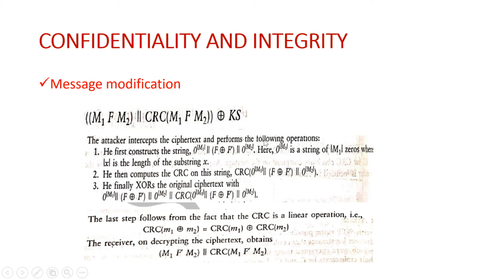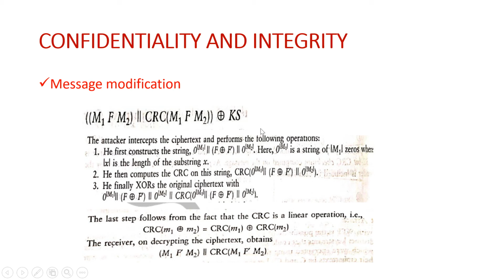Okay, so now please refer the textbook there. Okay, so that I have not included here. So here these computations, actually he'll be able to replace things. See, on XORing the M1 F M2. Okay, see here, he finally XORs the original. The original ciphertext is what?